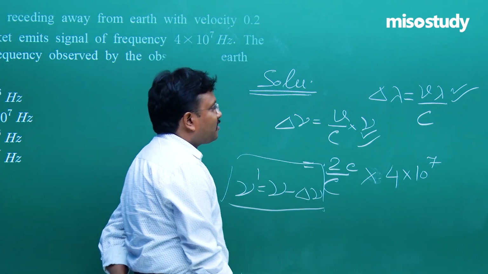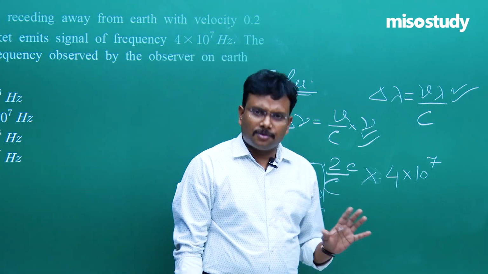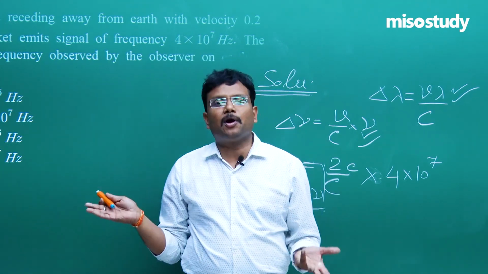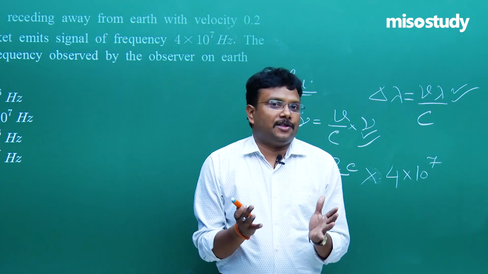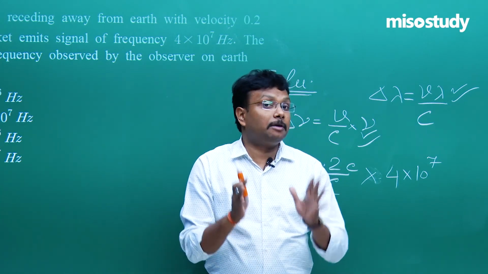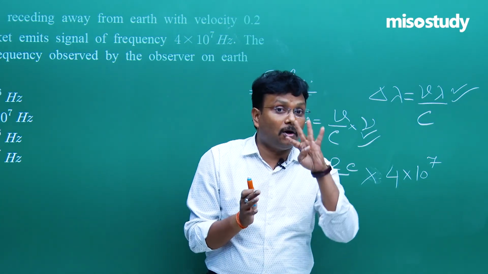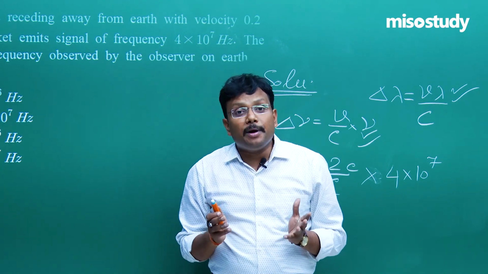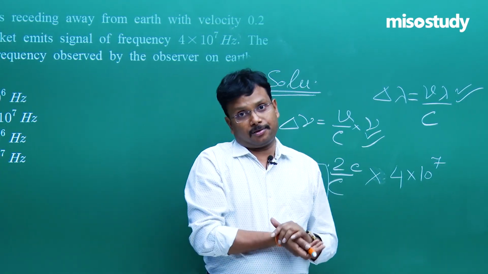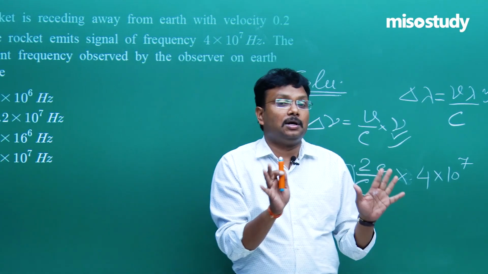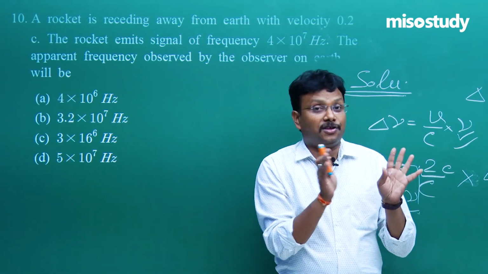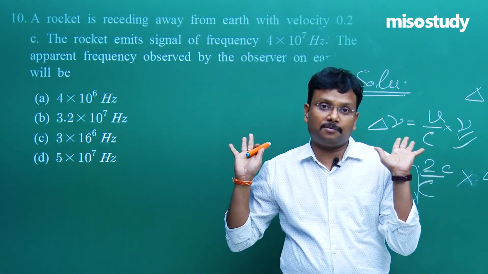Fine. So as such it is not very difficult, a simple one, but because of lack of revision, it may be possible that you lose marks. Not only lose marks, but you may get negative marks. So please don't force this situation to come in your result.